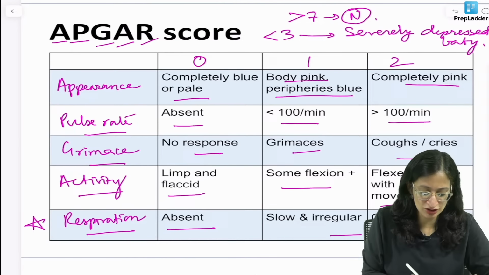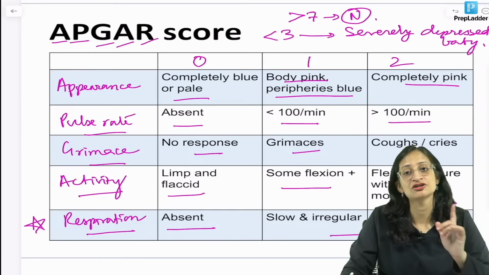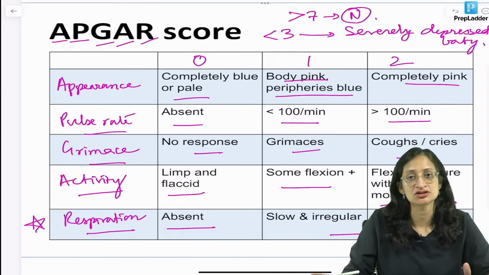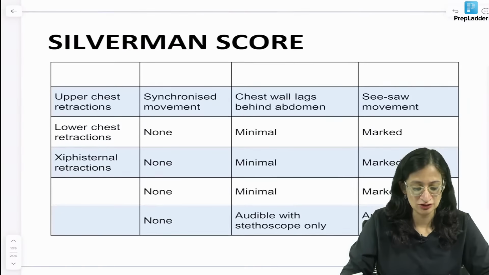Respiratory rate is not a component, but respiration or respiratory effort is. And Apgar score, remember, has no role in neonatal resuscitation. It just has a prognostic value.